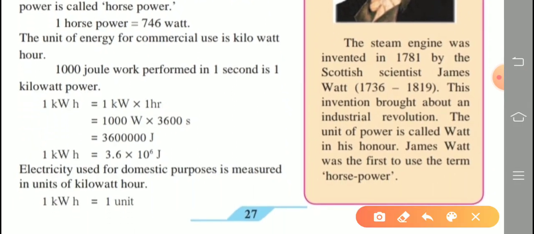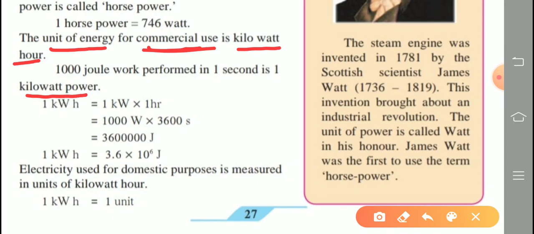What is the commercial unit used? So the unit of energy for commercial use. What is the unit of energy for commercial purposes? So the answer is kilowatt hour. So what is meant by 1 kilowatt hour?